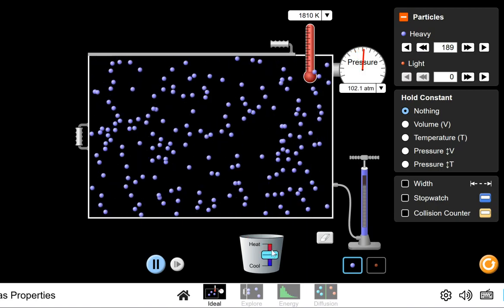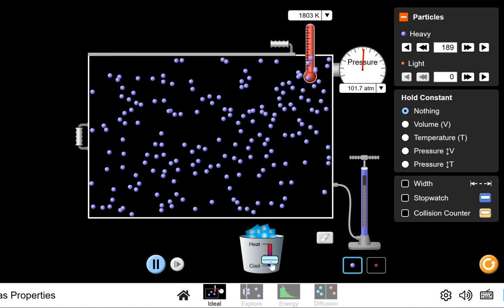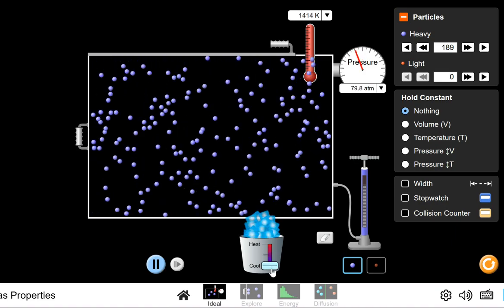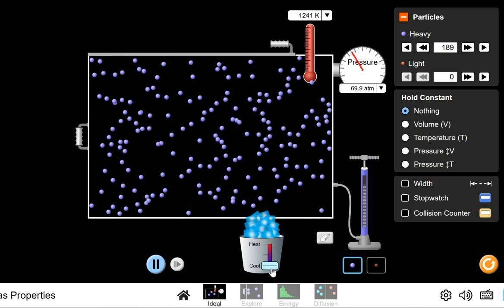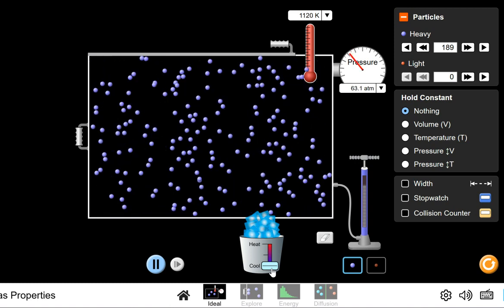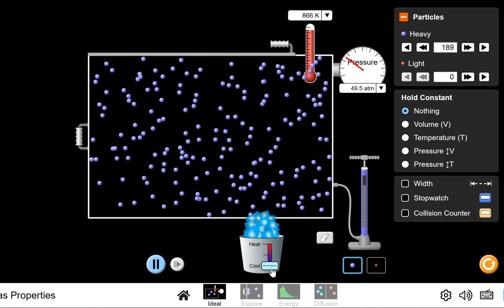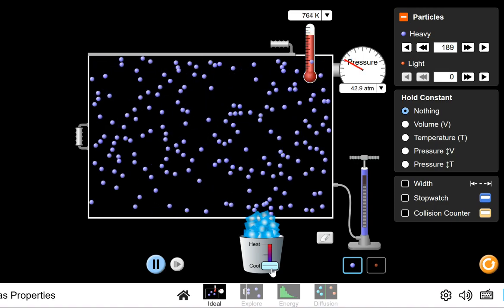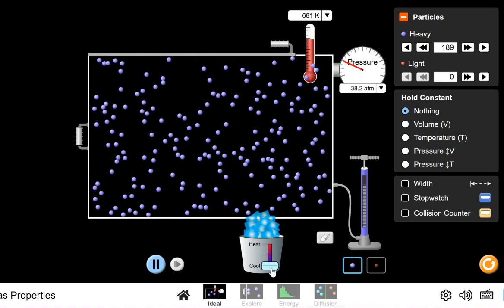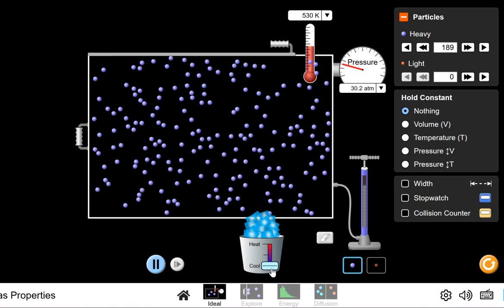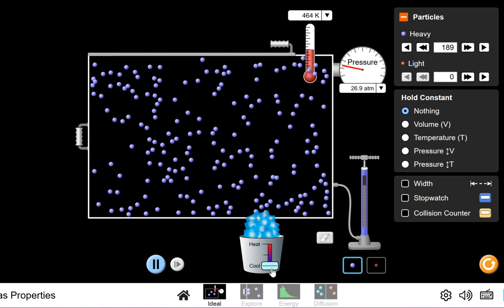Now, I could also do the opposite. I could cool those particles down. That would be taking heat away from those particles. And again, that's going to change how they move. So they're going to start to slow down as I take their kinetic energy, as I take their heat away. And so the colder and colder those particles get, the slower and slower they start to move.